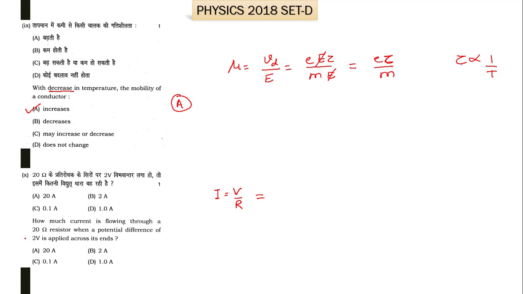Here it is given that potential is 2 volt and resistance is 20 ohm. So this will be 0.1 ampere. So C is the right option for the 10th part of question number 1.